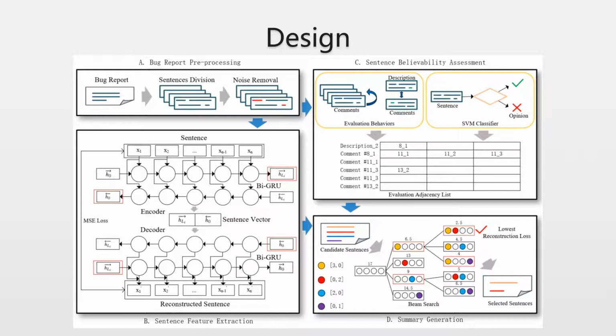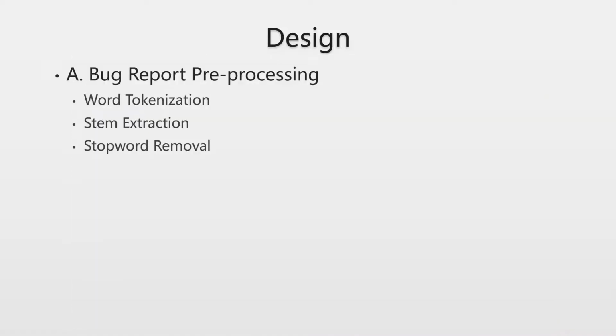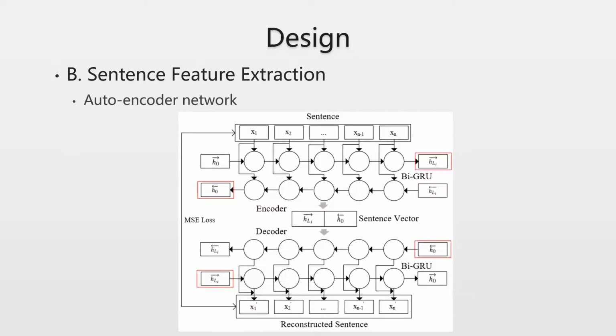We design a novel unsupervised approach, BugSum, based on our motivation. BugSum consists of four steps: bug report pre-processing, sentence feature extraction, sentence believability assessment, and summary generation. In the first step, bug report pre-processing tokenizes the sentences and reduces the noise in them. It consists of word tokenization, stemming, and stop word removal. Sentence feature extraction is deployed to extract domain features from sentences. We use an autoencoder network to extract features from the sentences. It expresses the textual features in the sentence as feature vectors.